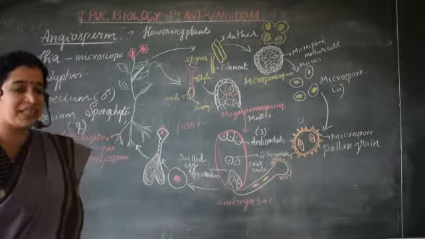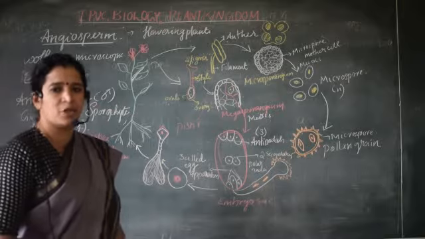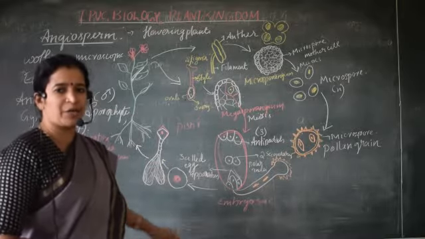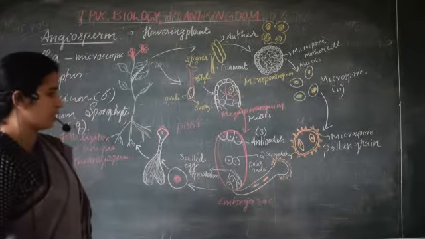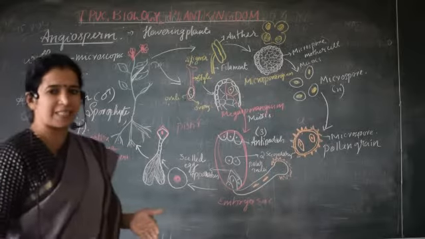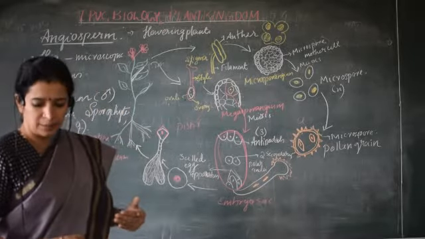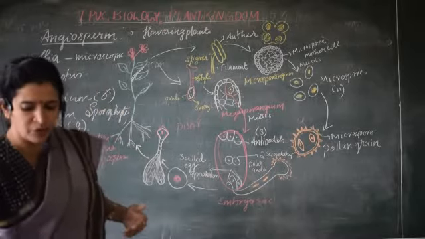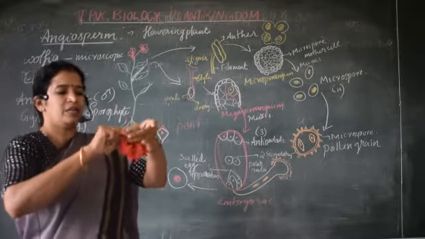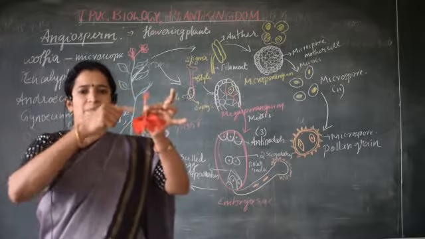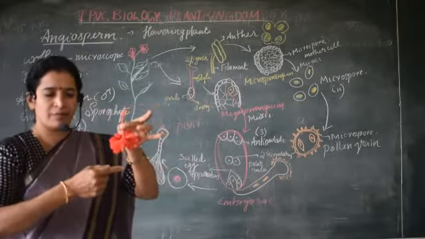So after the dispersal from anthers, I'm continuing with the fertilization process. We stopped with that topic in the earlier video. So in the fertilization process, how are these pollen grains reached to the stigma? The pollen grains will reach the stigma through wind or air. So here is the stigma, right? This is a bisexual flower where both reproductive organs are found on the same flower.